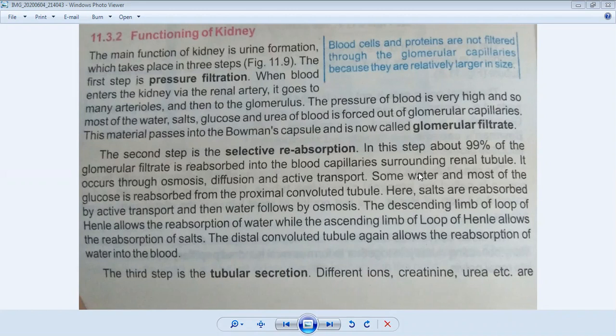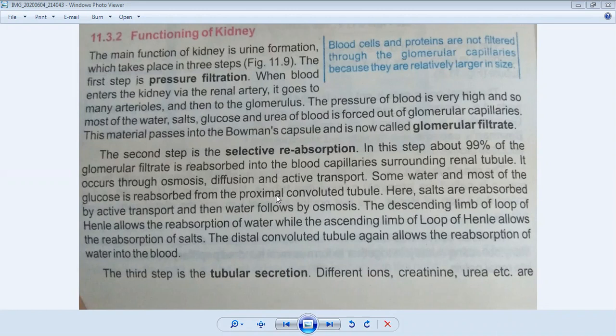Some water and most of the glucose is reabsorbed from the proximal convoluted tubule. In the structure of nephron, you have studied that it is divided into four parts. First, the initial part is called the proximal convoluted tubule. Then the second part is called the loop of Henle.